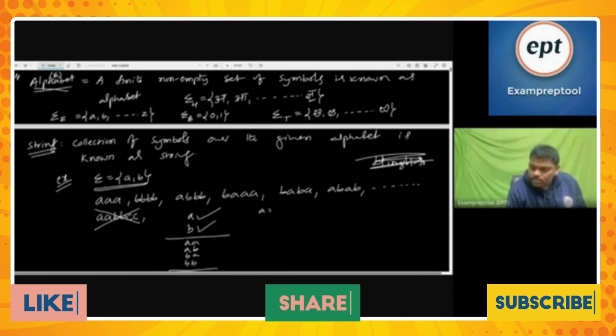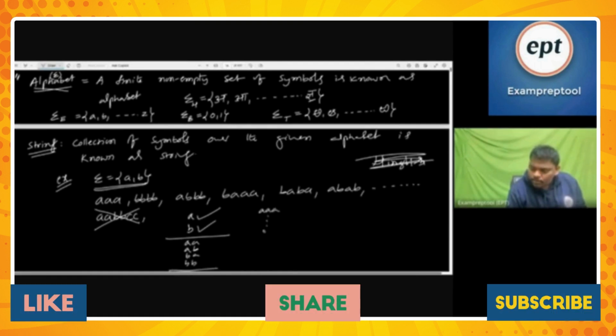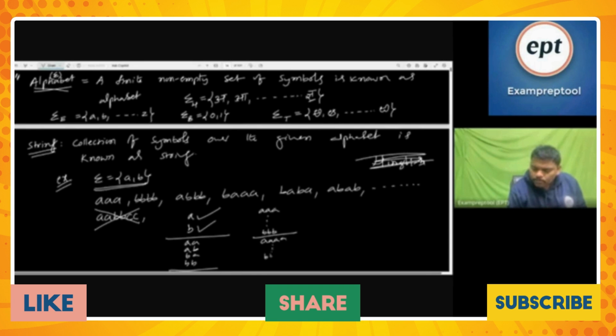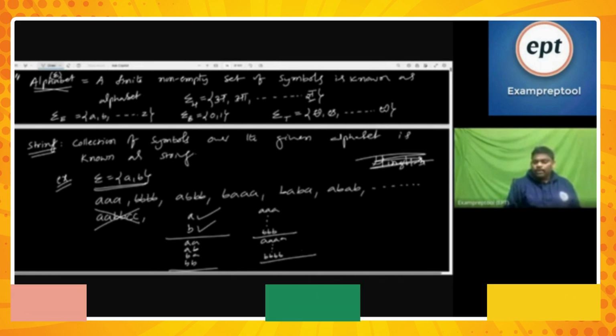Next, three length strings: triple A, triple B. Three length strings. Four A's, four B's. So it goes on like that. Right? So can you help me? One length, two length, how many? Two length, how many? Four. Three length, how many? Eight.